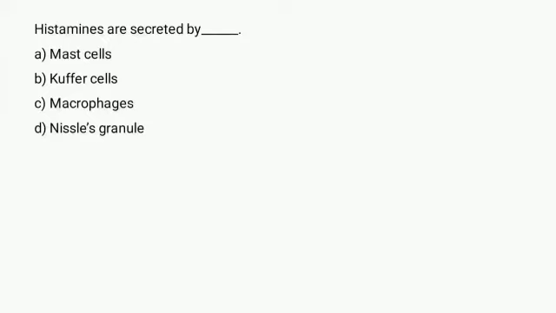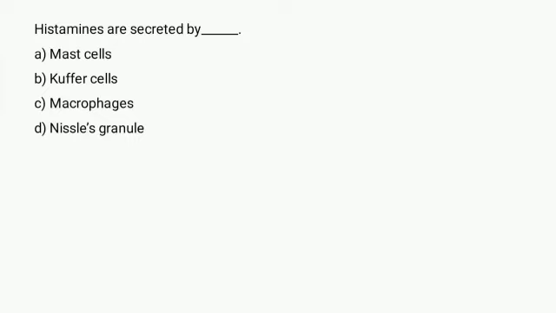Histamines are secreted by. Mast cells are found in the mucous membrane and connective tissue and are important for wound healing and defense against pathogens via the inflammatory response. Mast cell granules contain heparin and histamine. They secrete them when they are activated due to a toxic substance or pathogen.